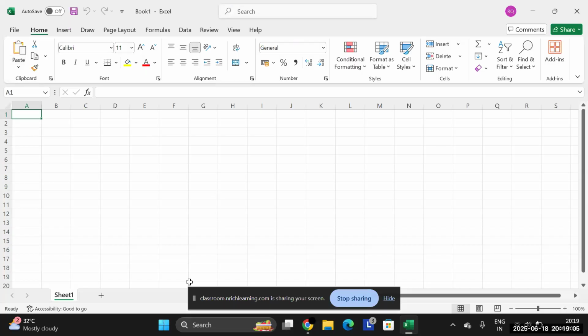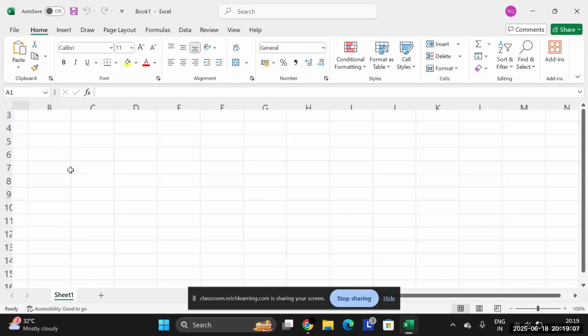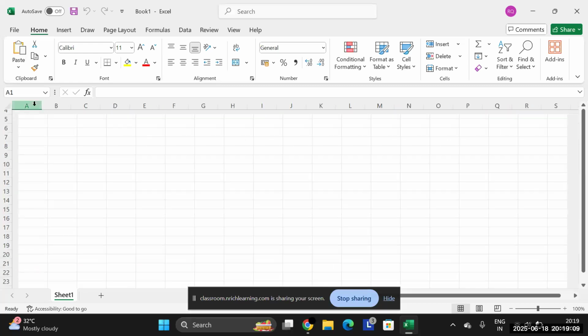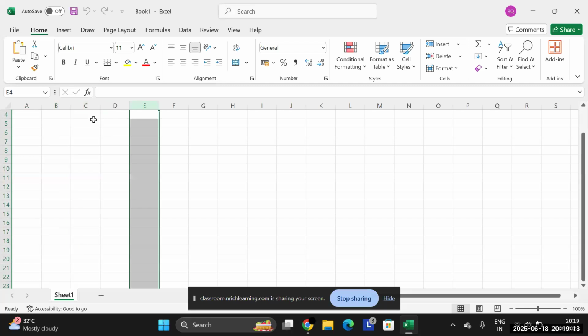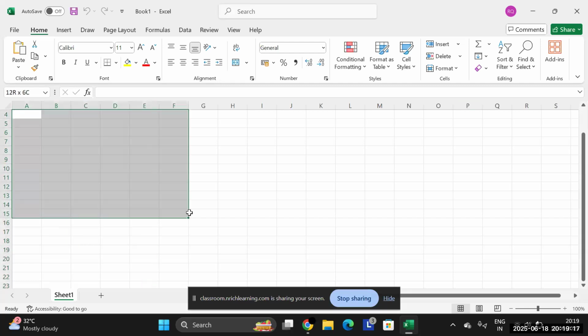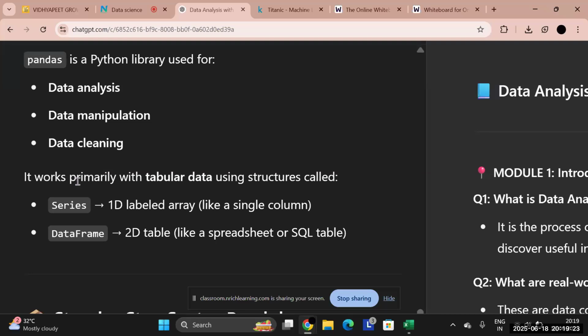This is an Excel sheet. Now, when I zoom in, you can easily see that there are so many columns. We have column A, column B, column C, column D, and multiple columns. And you have rows one, two, three. So I can simply create a table in this Excel sheet. Similarly, when we use pandas, we make a table of the data we collected.